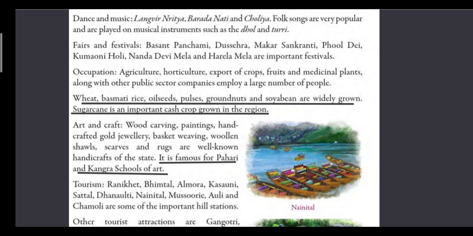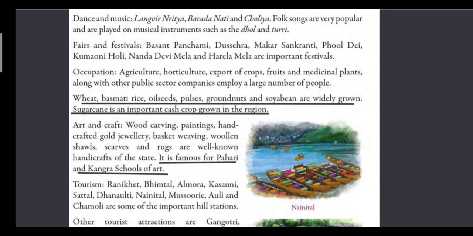And here there are certain companies where a lot of people work as employees. So apart from agriculture, people practice horticulture, and some people also work in offices like employees.